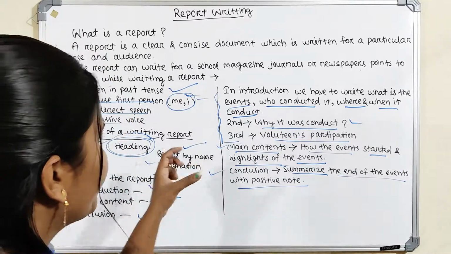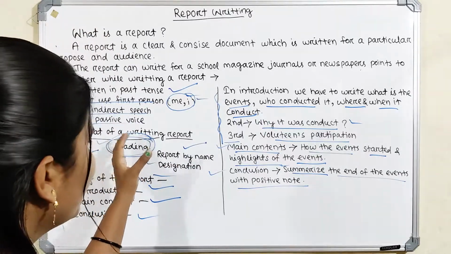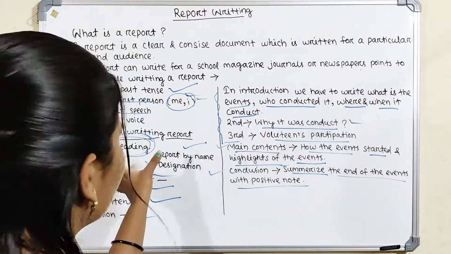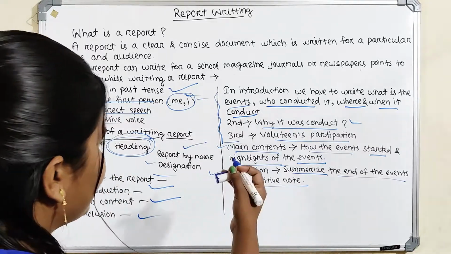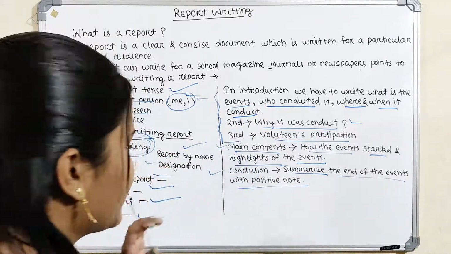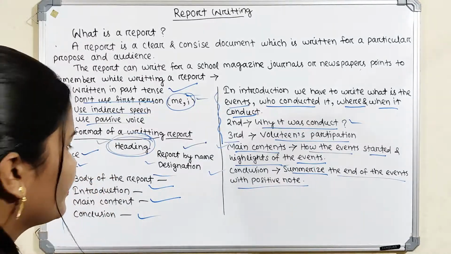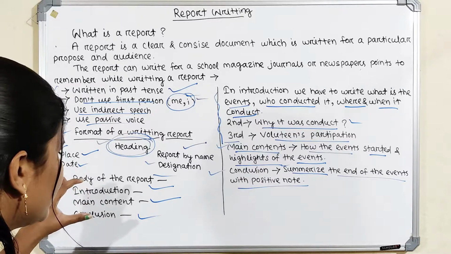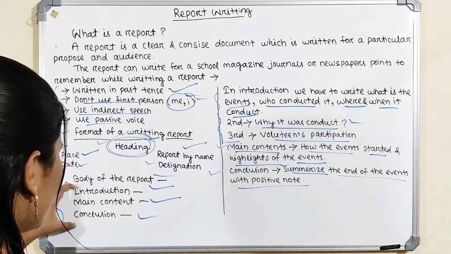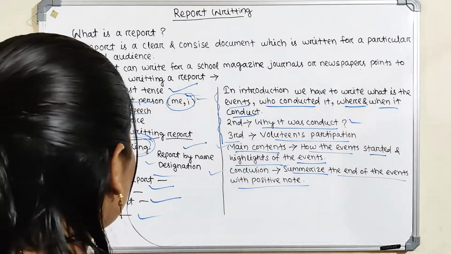And the format of the report is the heading at the front of the page, place and date on the left side, report by name and designation on the right side, and the body of the report is introduction, main content and conclusion. These are the three steps. If you go through the three steps, then we can write a report completely.